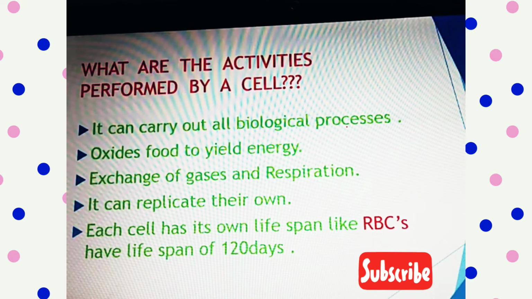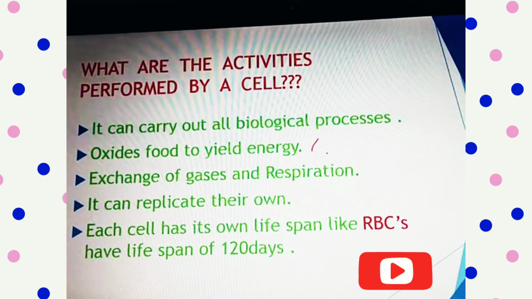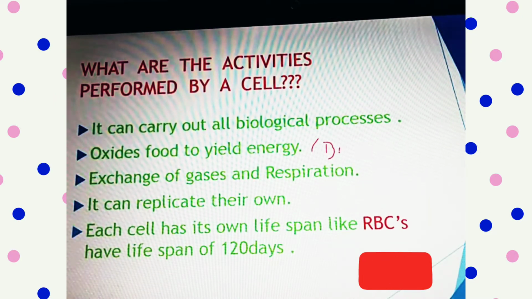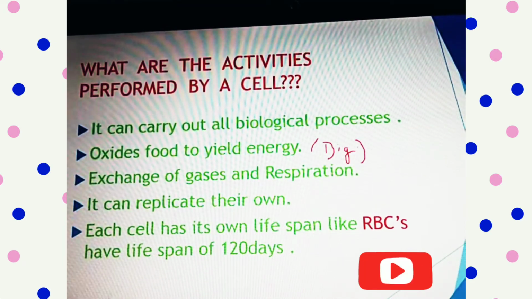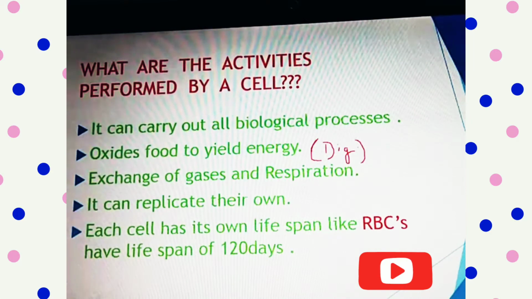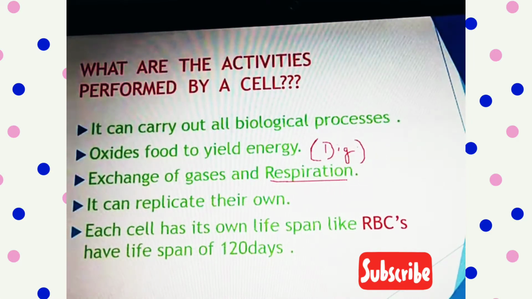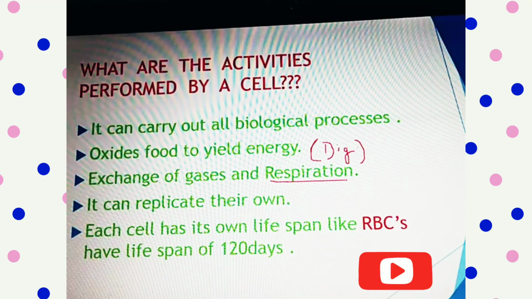Oxidizes food to yield energy, which is the process of digestion, and exchange of gases, which is respiration. So it also performs respiration, like any body part. Let's take an example of your heart.